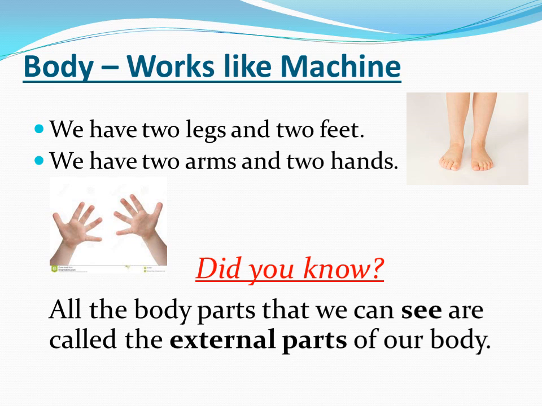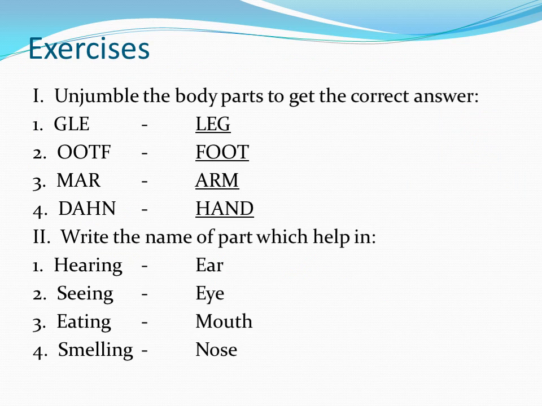External means the parts of the body you can see from outside, like hands, legs, eyes, head, ear. Okay, so you can see all these parts from outside. So we call them external parts of our body. I hope you understand the lesson. Let us do some exercise.